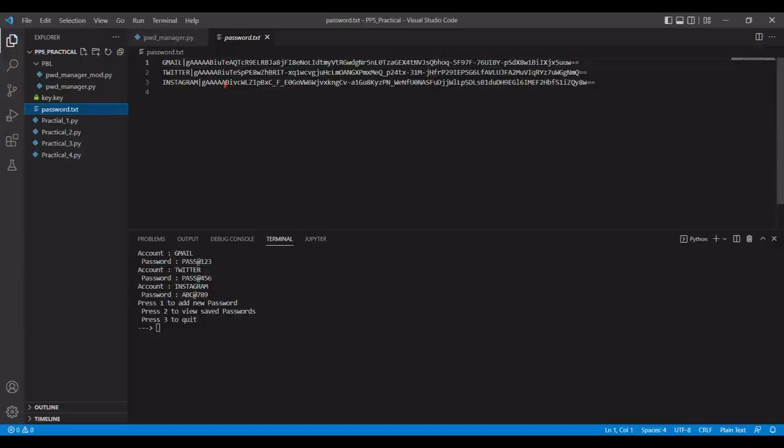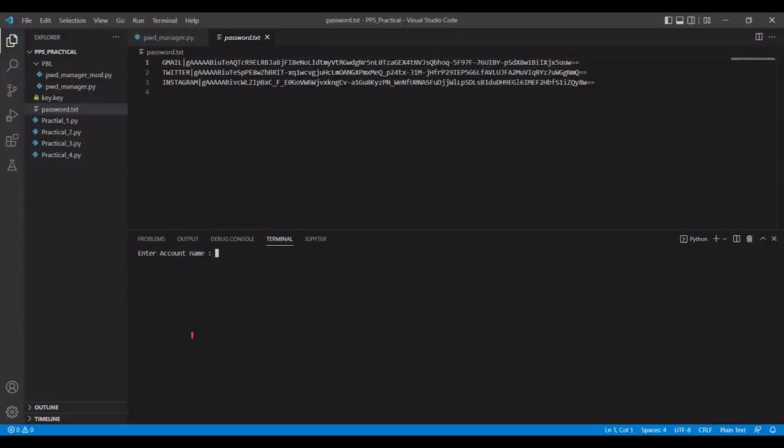So this we can see in this file password.txt, but while seeing it there, we get the encrypted form which we cannot read directly. We can only see the account name but not the password. Now let's add a new password. So we will press 1, enter. Enter account name.